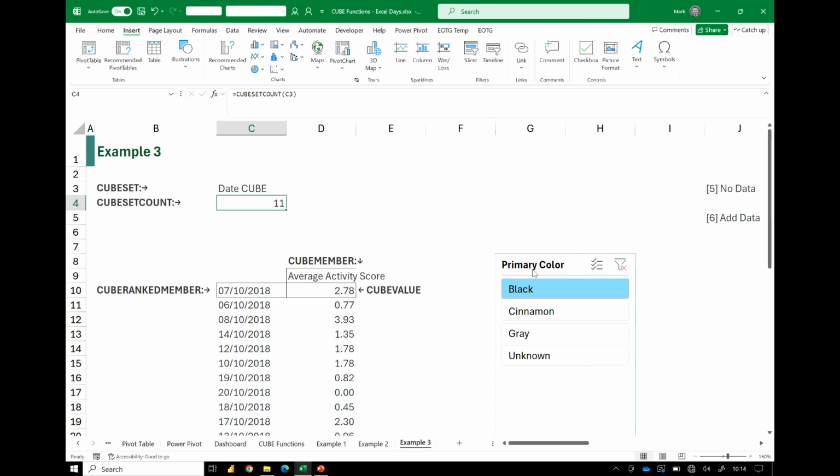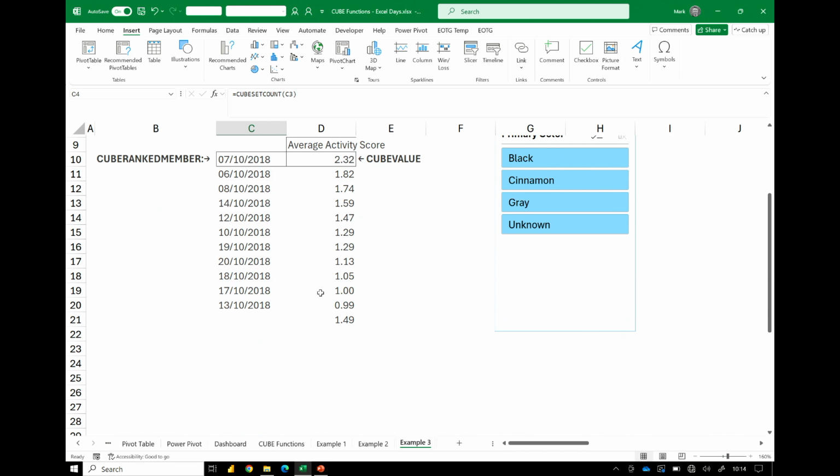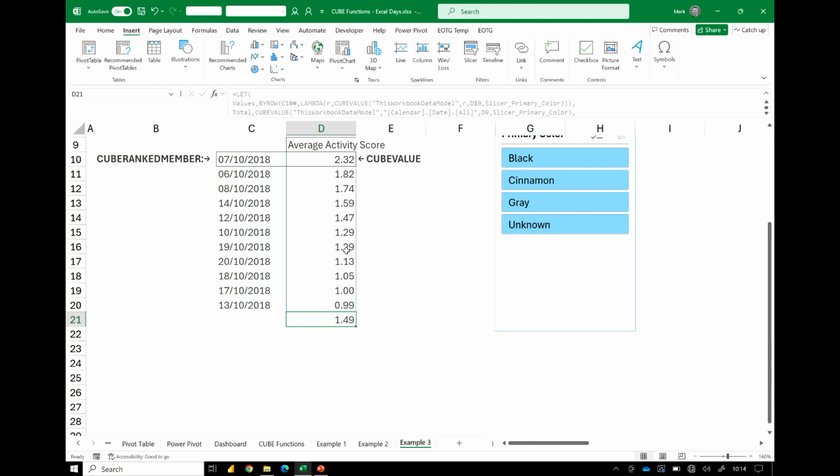Press return, and there you go. We now have all of our values. They're spilled out in descending order, with the total at the bottom, a total of 1.49 for all of our squirrel-based activities.